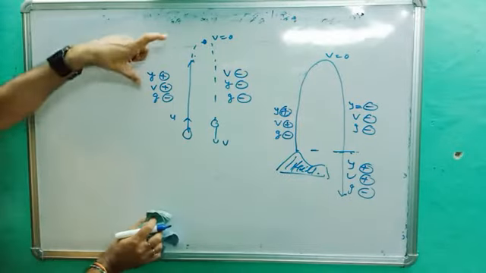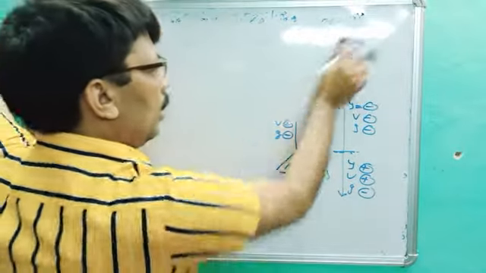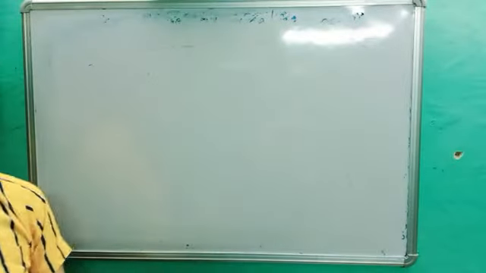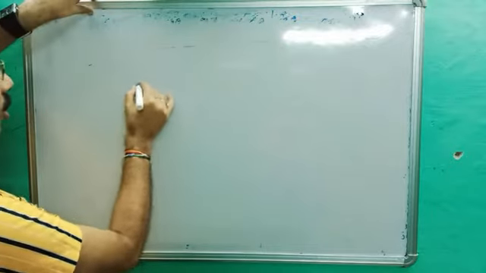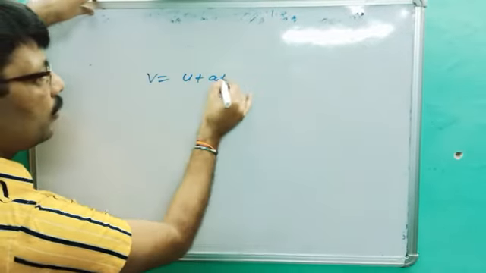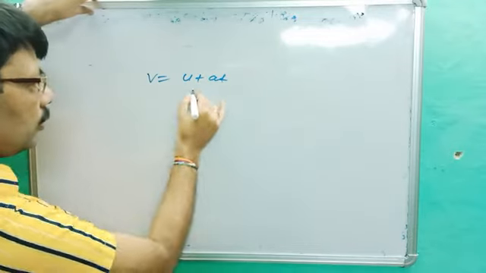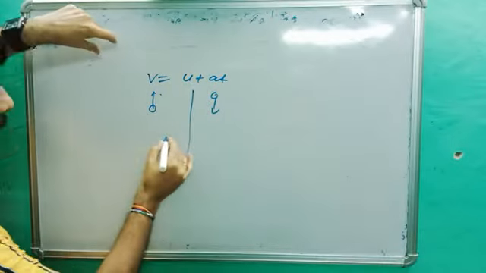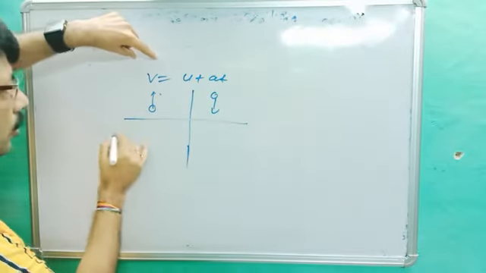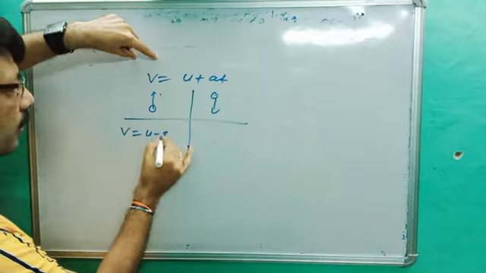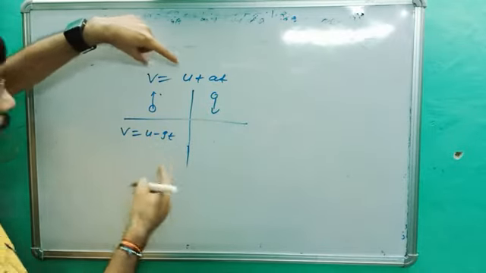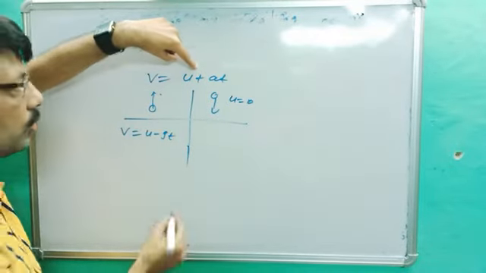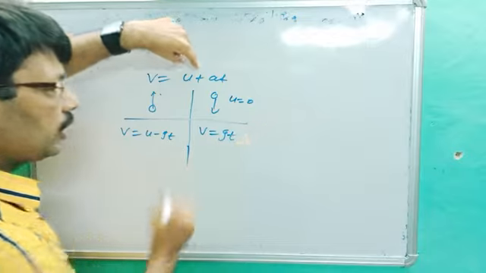Okay. Are you getting these points? So normally we use this point, and when any body is thrown upward, g will be negative, and when coming down, g will be positive. Okay. Normally we use this. So first formula, V is equal to U plus at. This we use when body goes up and when body comes down. Okay, both cases we use this. So what we get here? V is equal to U minus gt when any body is thrown up. Okay, and when body is coming down, no doubt its initial velocity U will be 0. So the formula is V is equal to gt.